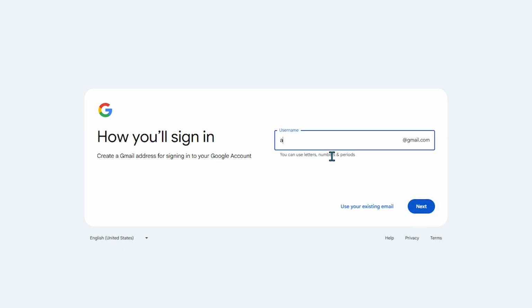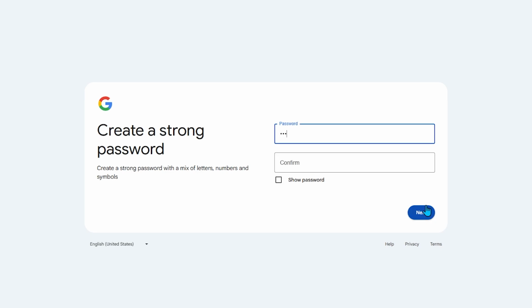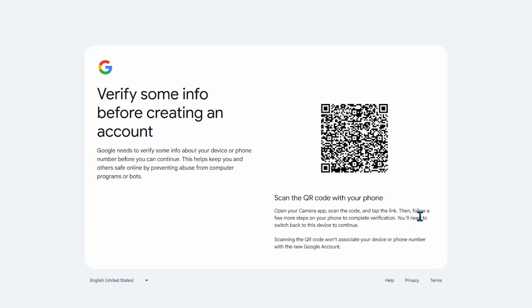Type a unique username for your new Gmail and make sure it is available. Click Next to continue to the security and password setup. Carefully enter and confirm your password in both boxes, ensuring it is strong and difficult to guess. If prompted, scan the QR code using your mobile phone to verify your identity.